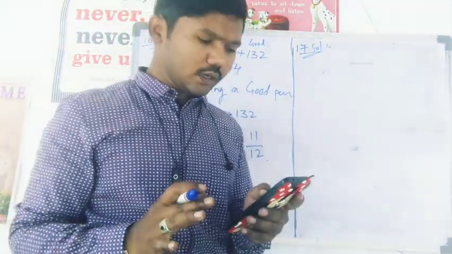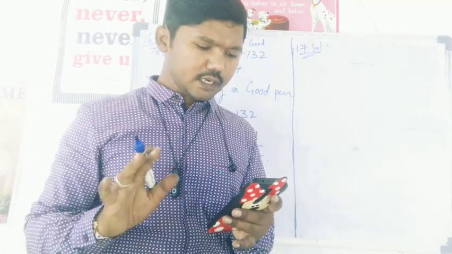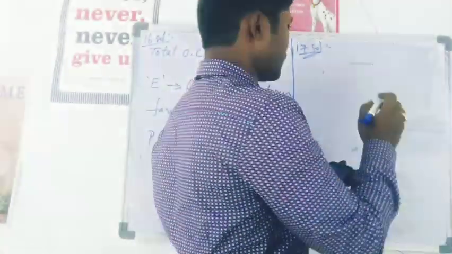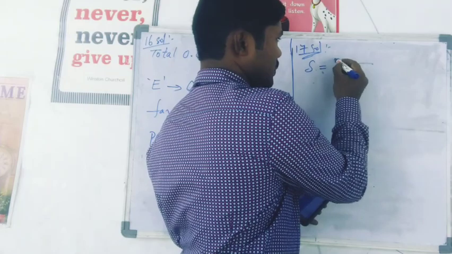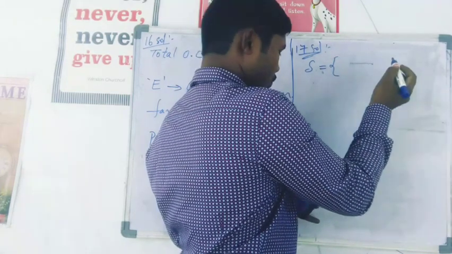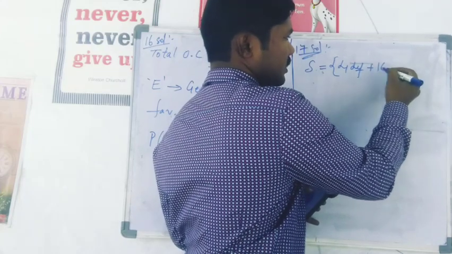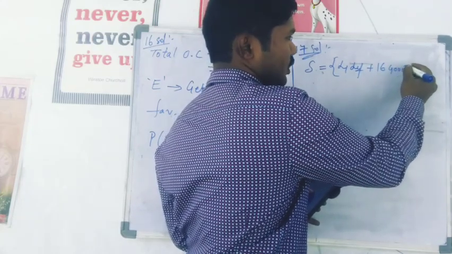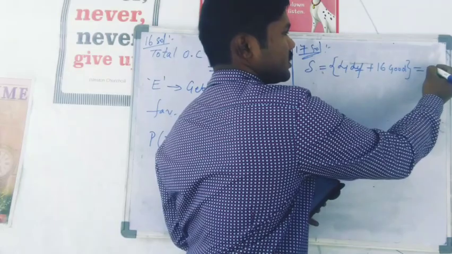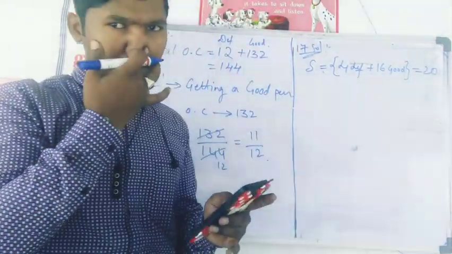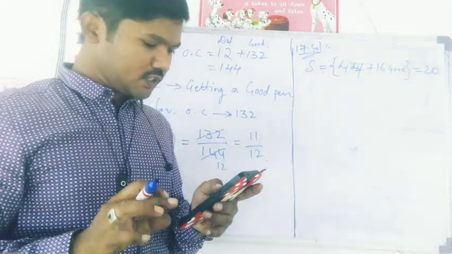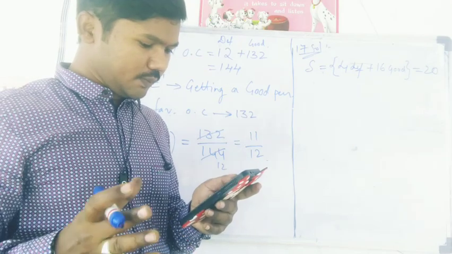Here the question is: a lot of 20 bulbs contains 4 defective ones. So here the sample space total is 20, and 4 are defective. 4 defective plus 16 good ones means total 20. What is the probability that this bulb is defective?